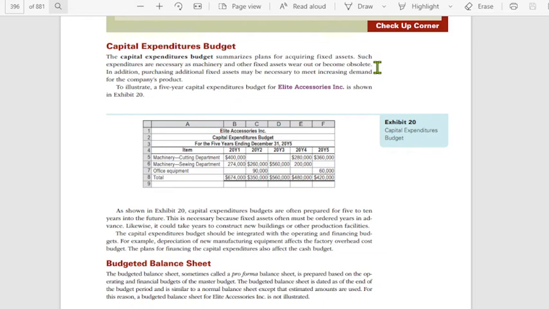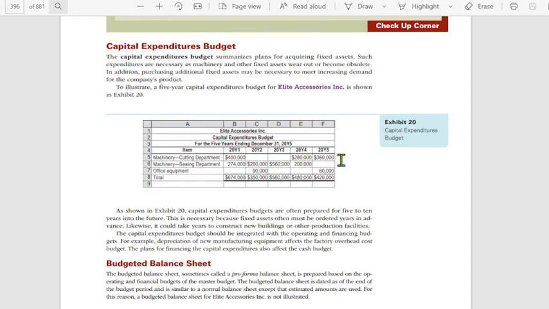To illustrate, we have a 5-year capital expenditures budget for Elite, which is shown in Exhibit 20. So, machinery ng cutting department, machinery ng sewing department. So, ina-identify. This should be supported by schedules din yan. As shown in Exhibit 20, the capital expenditures budgets are often prepared for 5 to 10 years into the future. This is necessary because fixed asset often must be ordered years in advance. Kasi nga, especially when these are